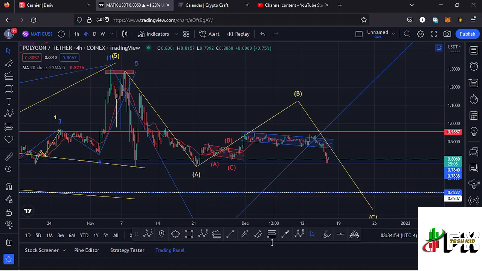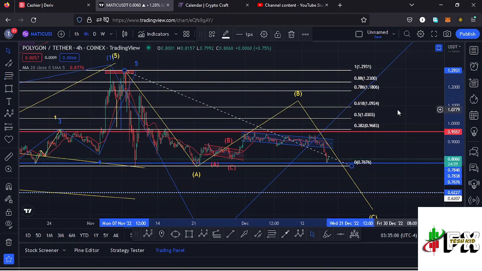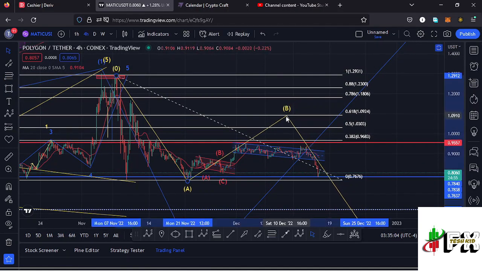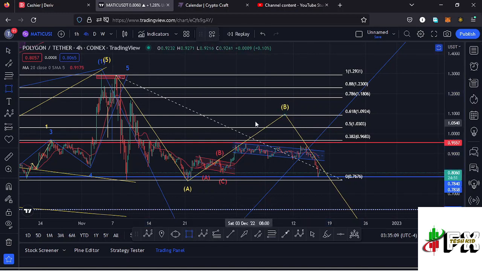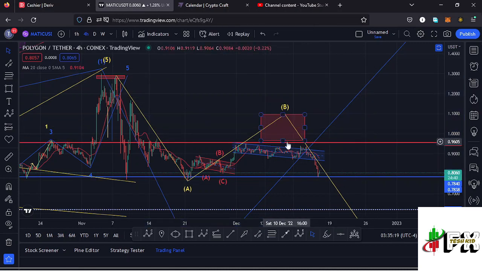and sketching out a minimum target area to the upside in the formation of this wave B using the Fibonacci's, connecting them from the high of that wave A to the low of that wave A. That gives me a minimum retracement area to the upside in the formation of this wave B between the fib level 0.382 and the fib level 0.618, and I can mark that target area here on the charts, which perfectly lies between the $0.96 mark and the $1.09 mark, and that is the minimum that I'm expecting that wave B to the upside to do.